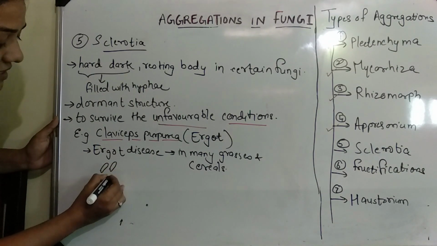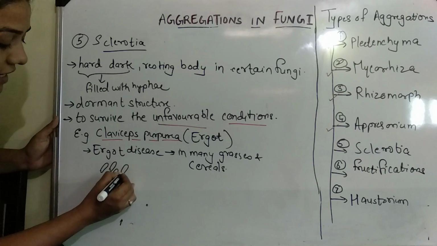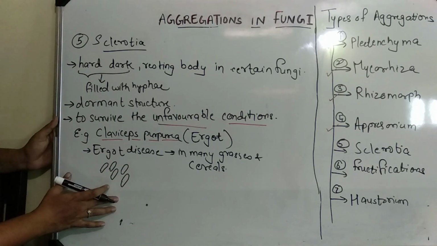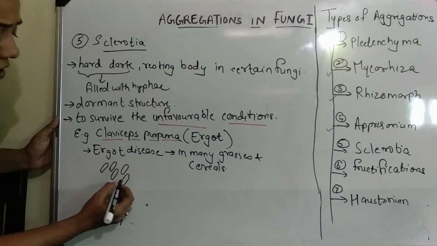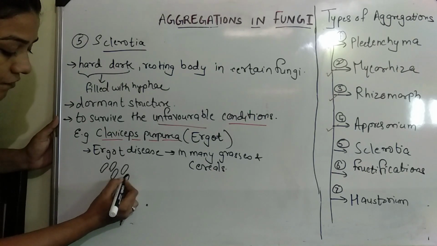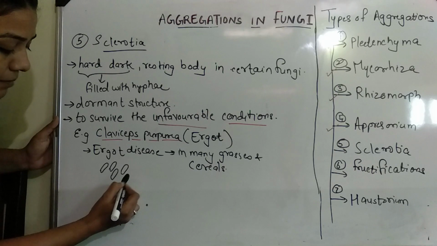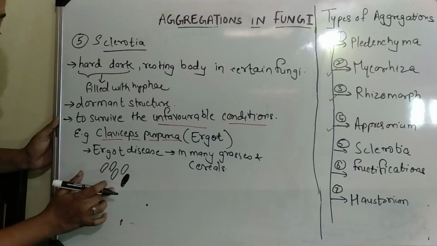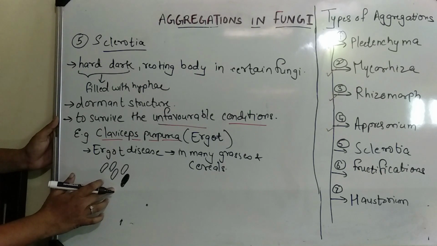I hope you must have seen how whole wheat grains look. When you buy wheat from the market or grocery shop, you must have seen that some wheat grains are completely black and not of a dark yellow hue.